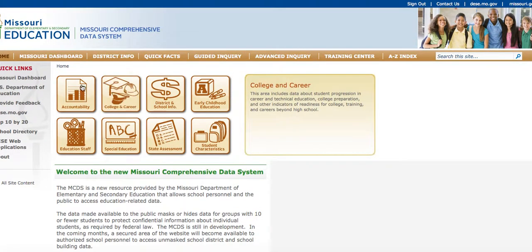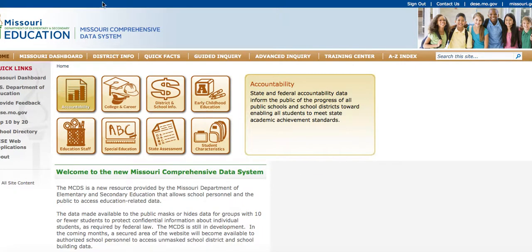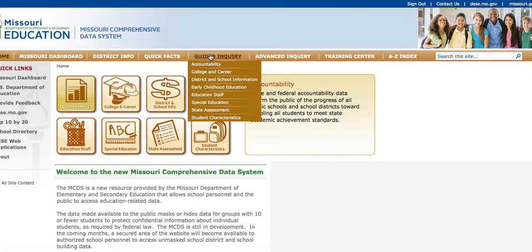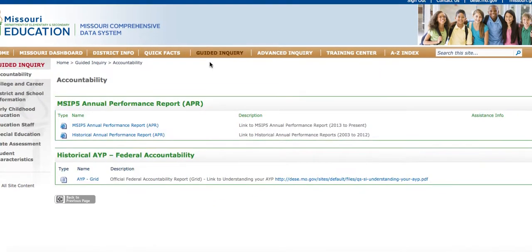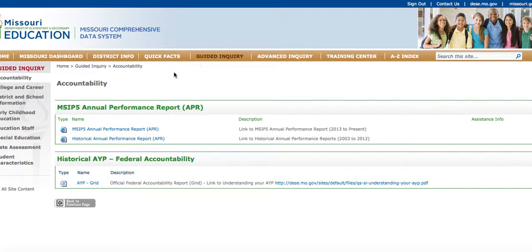And when that opens up, it brings you to a familiar area for most people, which is the Missouri Comprehensive Data System. Now today's purpose is we're going to show you how to find the secure documents, but we're not actually going to show you the secure document because it is embargoed. So as Scott and I were talking about, you go through guided inquiry, and then you would go to accountability. Under accountability, there's an area marked MSIP 5 Annual Performance Report.